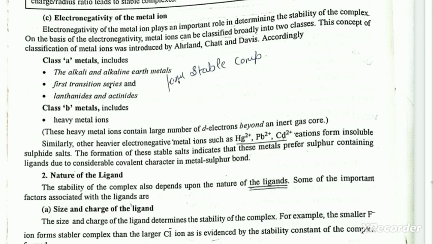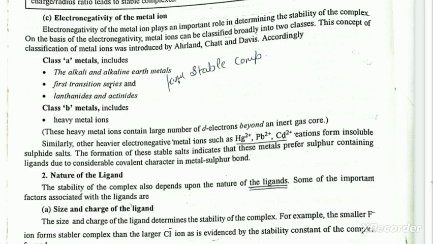Accordingly, class A metals include the alkali and alkaline earth metals, the first transition series, and lanthanides and actinides. Class B metals include heavy metal ions. These heavy metal ions contain a large number of d electrons beyond an inert gas core. Similarly, other heavier electronegative metal ions such as Hg2+ and Pb2+ cations form insoluble sulfide salts. The formation of these stable salts indicates that these metals prefer sulfur-containing ligands due to considerable covalent character in the metal-sulfur bond.